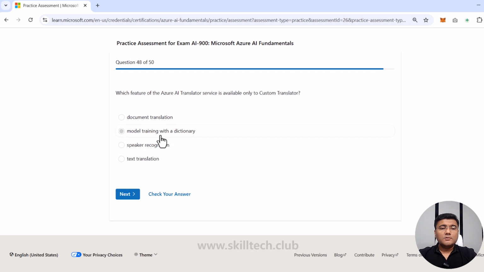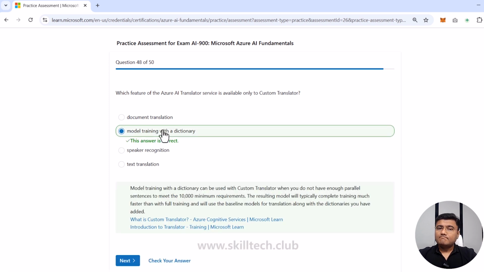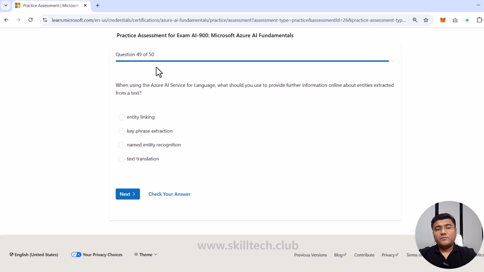So I think model training with the dictionary is something which can be a customized one, because this is involved in training associated with that. Let me try this. And it's a correct answer. They are showing you that you do not have enough parallel sentences to meet the 10,000 minimum requirement. This is the custom translator request. That's fine. Question number 49.